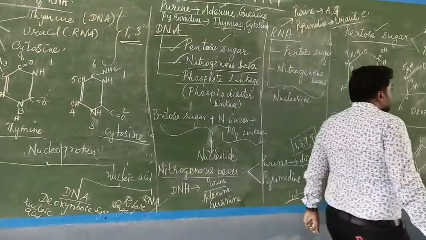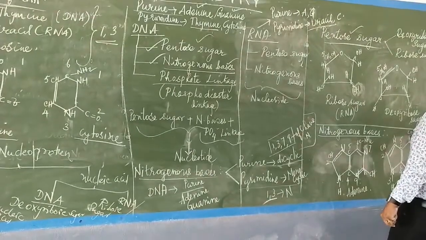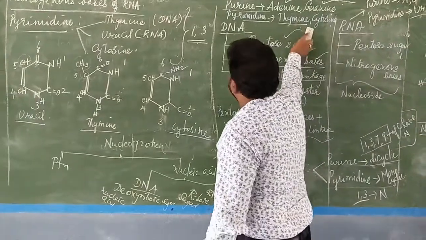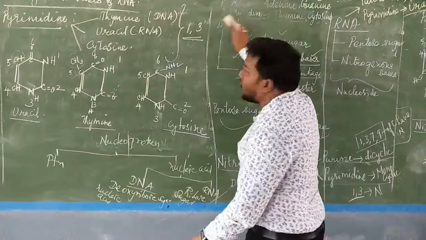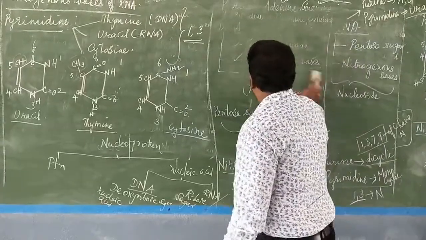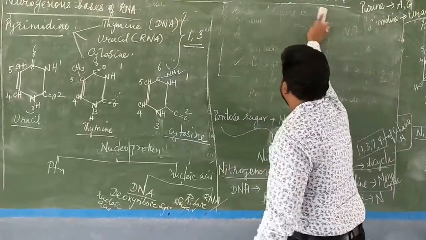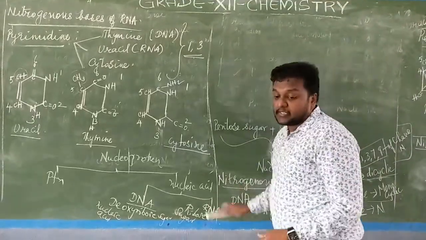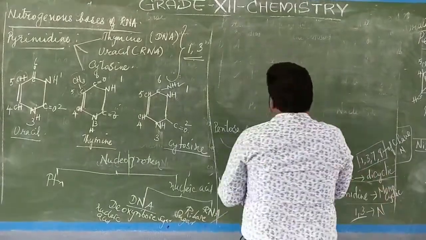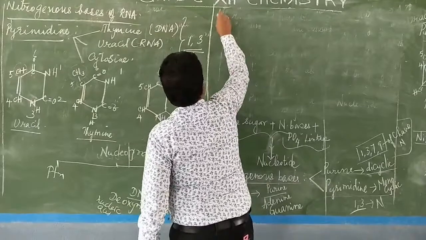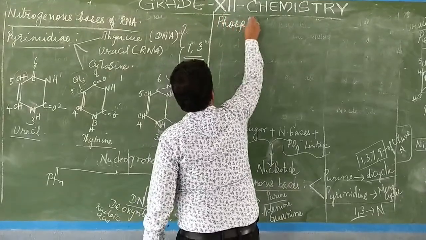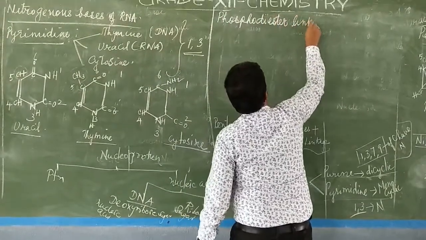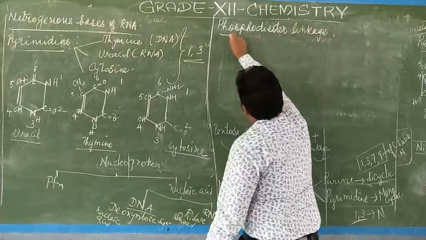So phosphodiester linkage. Carbohydrates are linked together by glycosidic linkage, protein is held together by the peptide bond of the polypeptide chain. Similarly, the nucleic acids are held together by the phosphate bond, and the phosphate is a phosphodiester bond. So the phosphate bond is obtained from the phosphodiester linkage. It's a lengthy linkage.